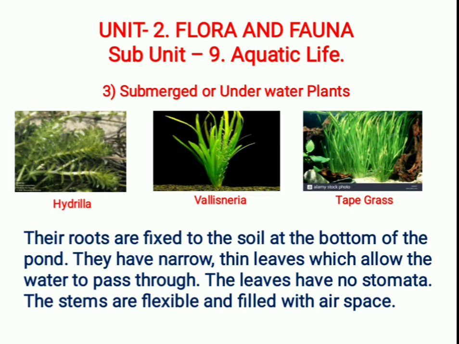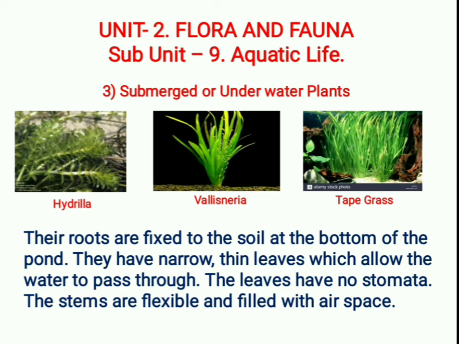Understood? The stems are flexible and filled with air spaces. The plants breathe through the body surface. They use carbon dioxide released by aquatic animals to produce food, because these are green in color and have chlorophyll, preparing their own food and releasing oxygen in the process. This helps in cleaning the water and making it fit for aquatic animals.